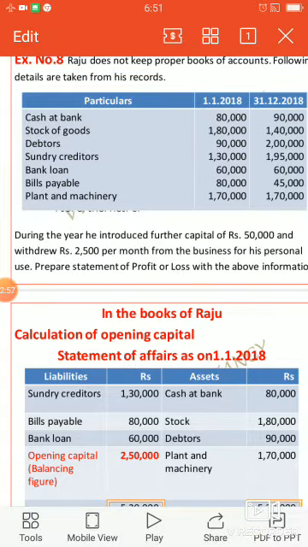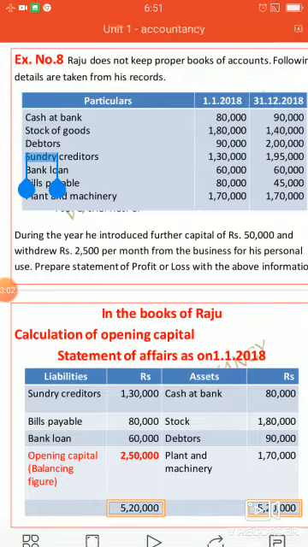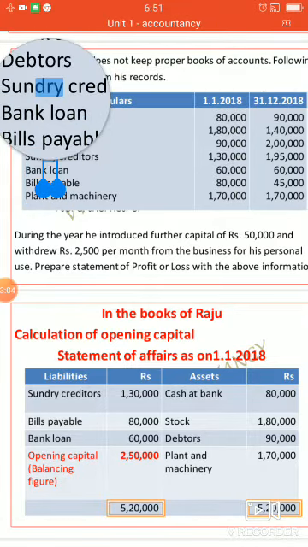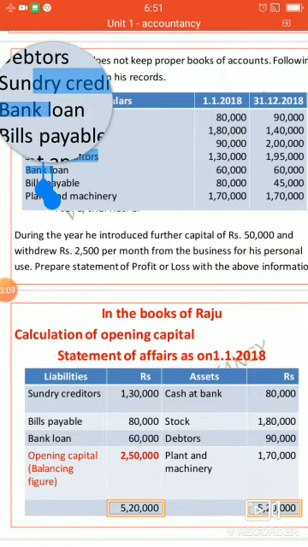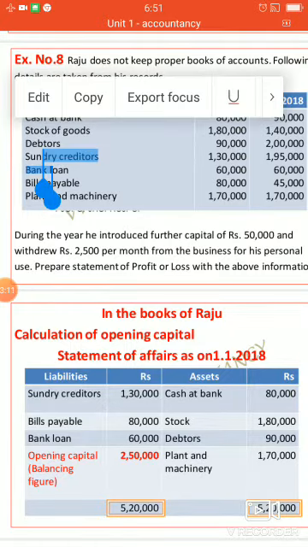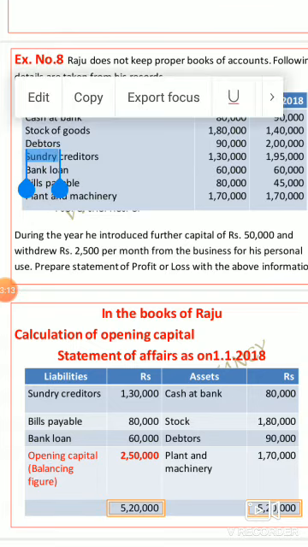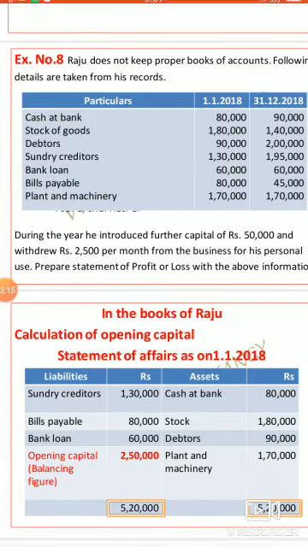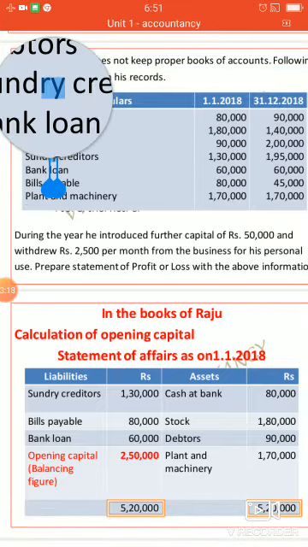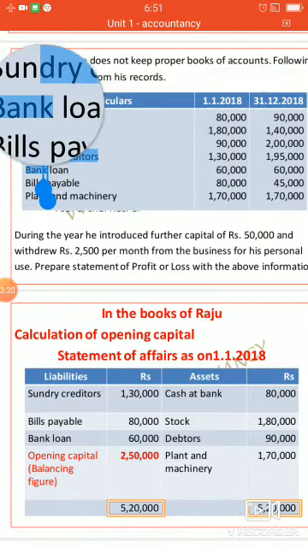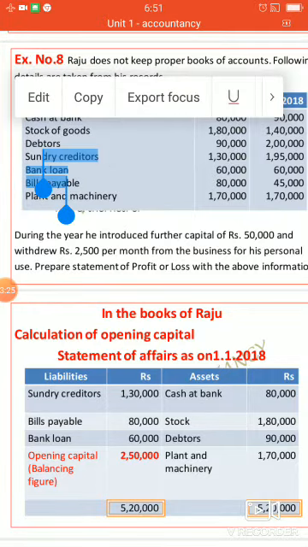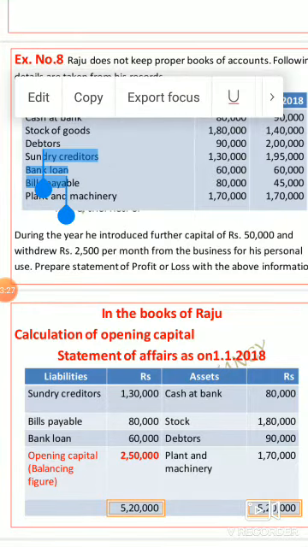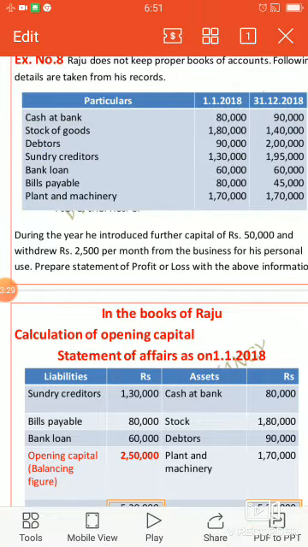Here sundry creditors, bank loan and bills payable come under liabilities. So sundry creditors, bank loan and bills payable come under the liability side. Then additional information is given.